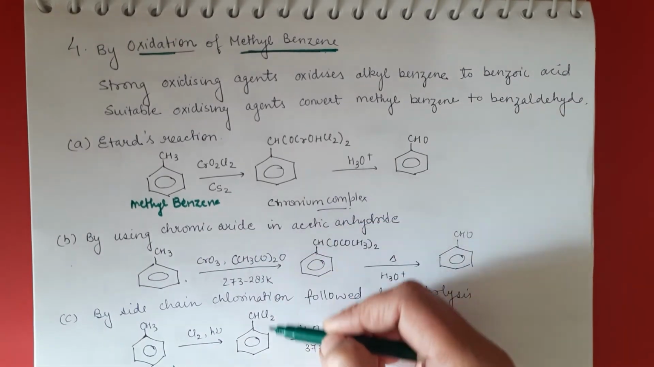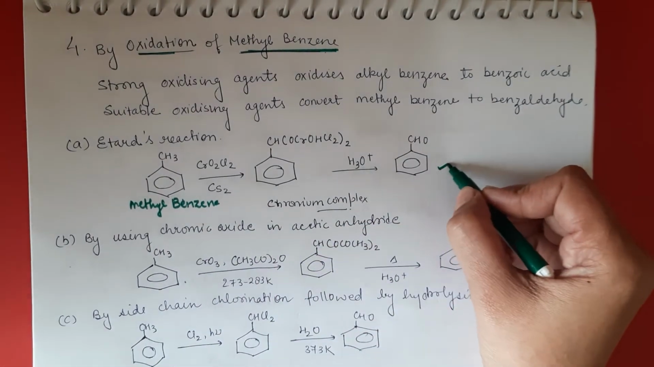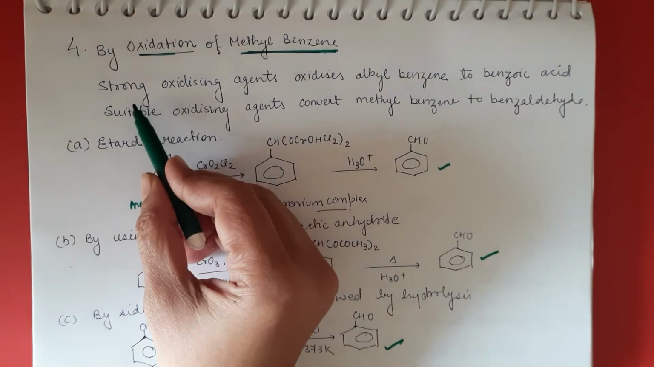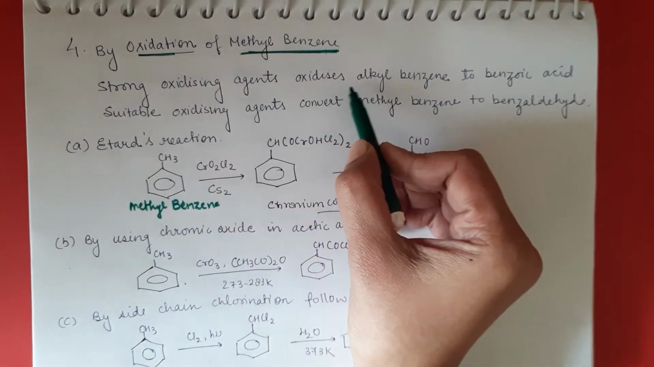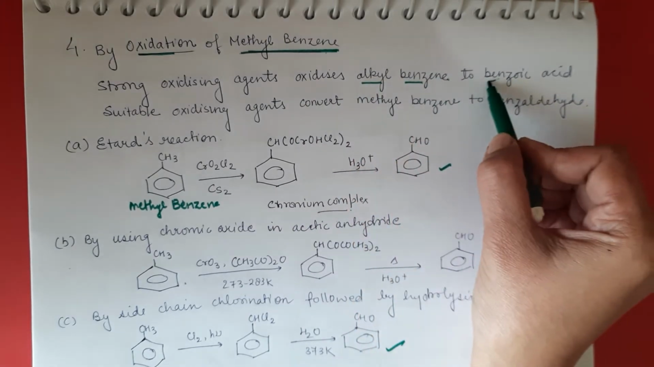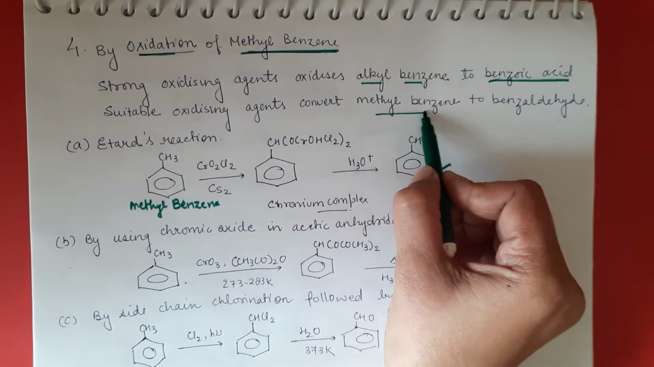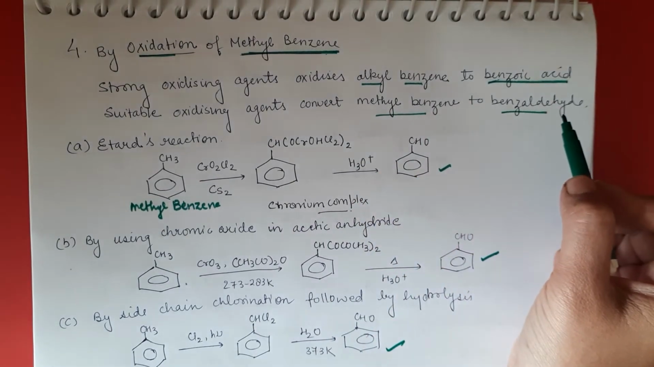And by treating it with different types of reagent, we get aldehydes. Okay, so what are those? A strong oxidizing agent oxidizes alkyl benzene to benzoic acid. A suitable oxidizing agent converts methyl benzene directly into benzaldehyde also.